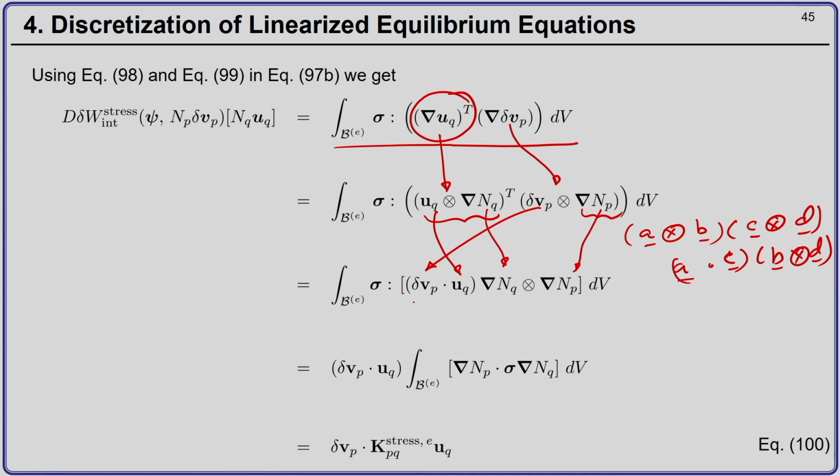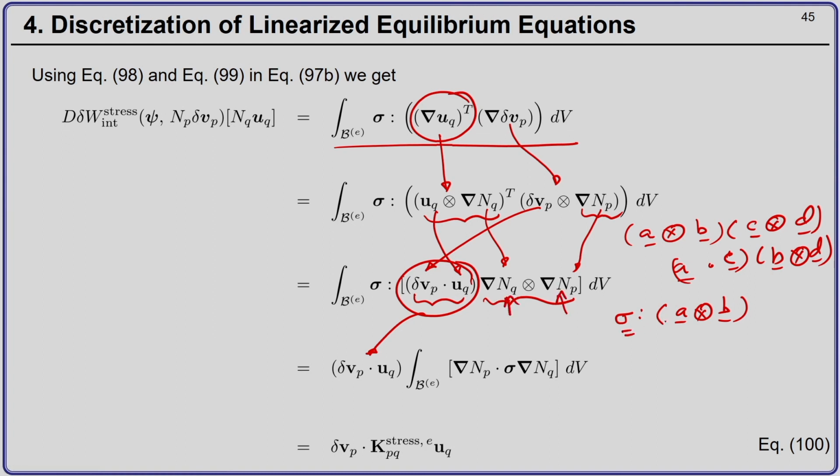And now, notice that this is a scalar, this is a second order tensor. So, this is a scalar, I can take it outside the bracket, and now I have sigma double contracted with A tensor product B. So, this is a vector, this is also a vector.